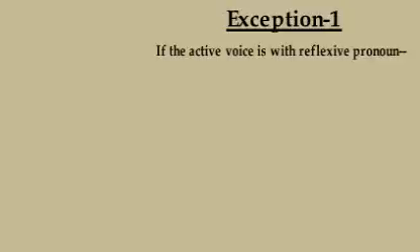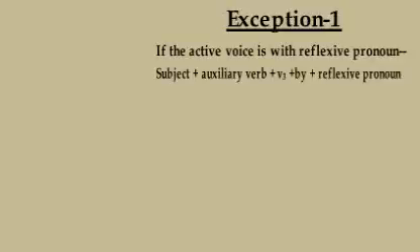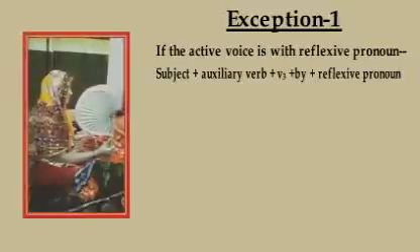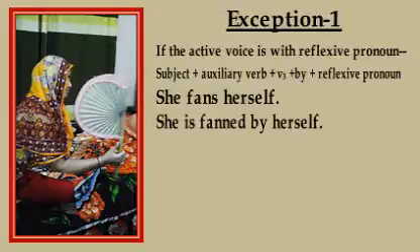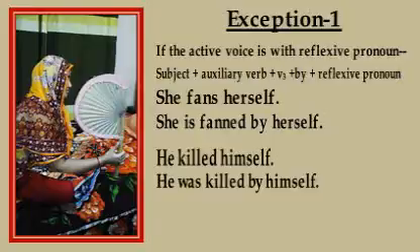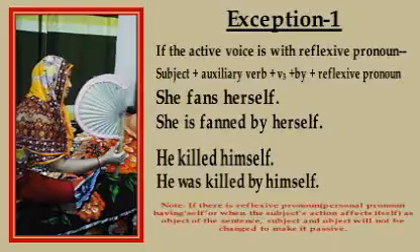Here comes one exception for you. Exception number 1. Exception means one which is different from the others. If the active voice is with a reflexive pronoun, then the formation will be subject plus auxiliary verb plus verb 3 plus by plus reflexive pronoun. See the example here. She fans herself. She is fanned by herself. He killed himself. He was killed by himself.